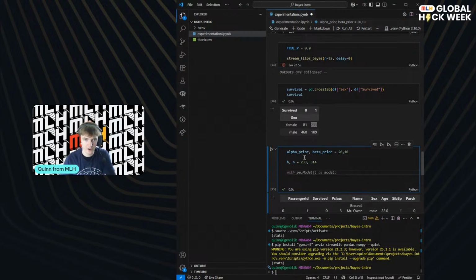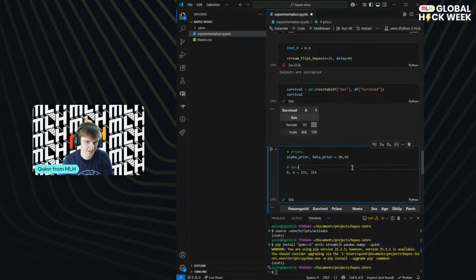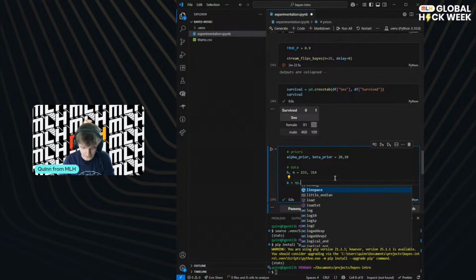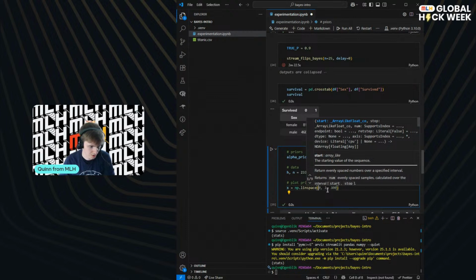Okay, so we've got our priors. Let's maybe do some labeling of priors. And this is basically our data, to be honest. We've taken this from our data set. And so let's just do some plots. So we will maybe plot our prior here. So let's say plot prior. We can see how our prior updates using this conjugate update. And this is using real data, like I said, hopefully in a super cool way.